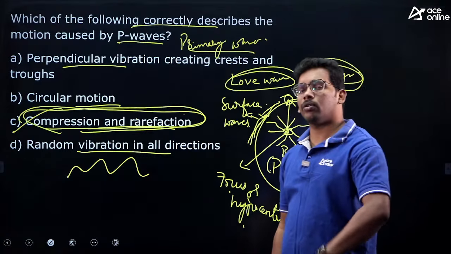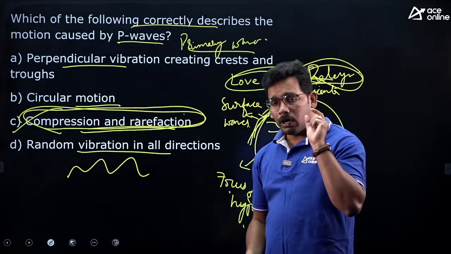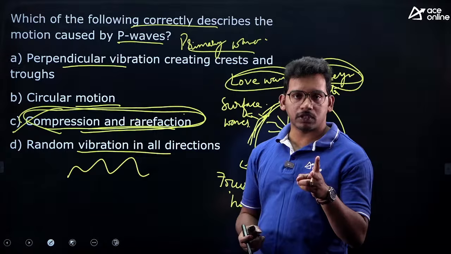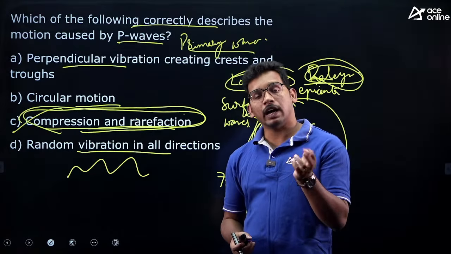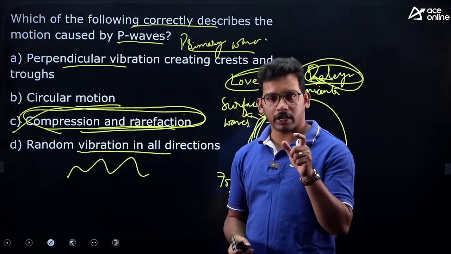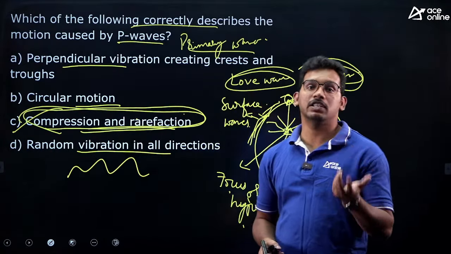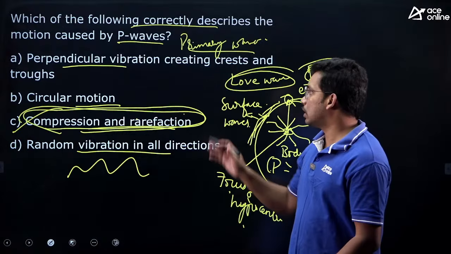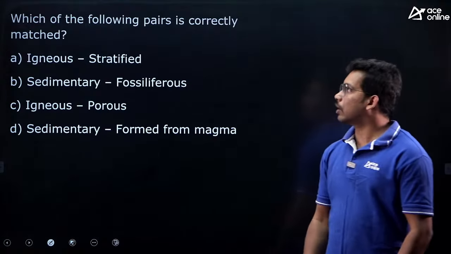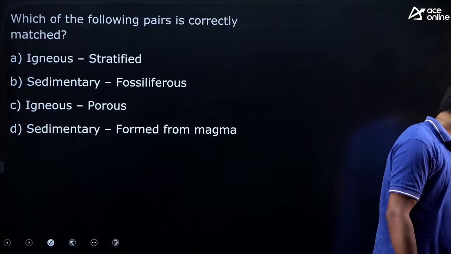Also, one more thing we can discuss about earthquakes is the measurement of earthquakes. We have two scales to measure earthquakes: the magnitude scale, that is the Richter scale, and the intensity scale, that is the Mercalli scale. The Richter scale is based on energy release, how much energy is released. So that is about the two scales by which we measure earthquakes. So that is about the earthquake and related data.